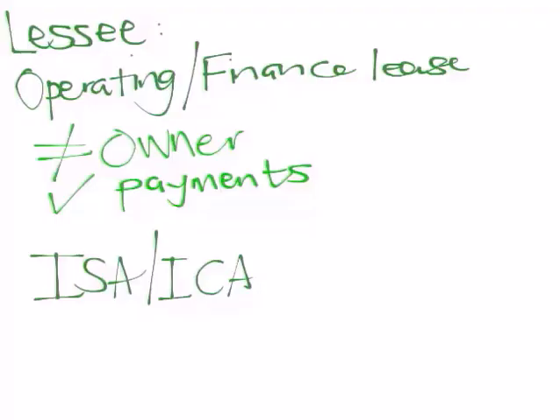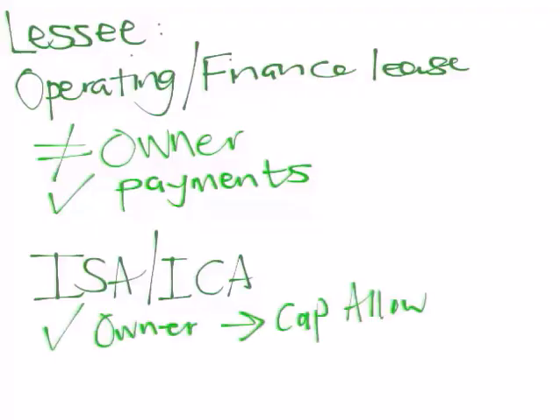When we have a look at an installment sales agreement or an installment credit agreement, now we are the owner as the lessee. Therefore, we will be entitled to claim capital allowances if we meet their criteria. We will not get the payments as a deduction. We will have the capital allowance. The interest on that installment sales agreement will be a deductible expense in terms of Section 24J. So that's for the lessee.